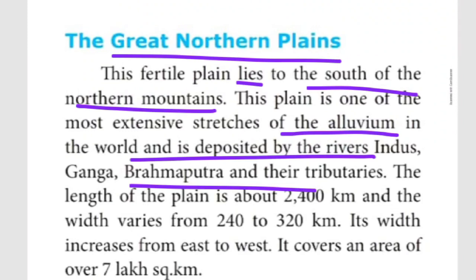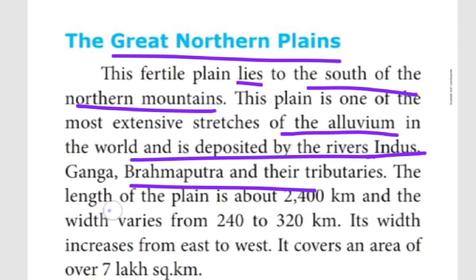Indus, Ganga and Brahmaputra and their tributaries, in the sense their sub rivers. Gomti, Gagra, Son, Betwa, these are the sub rivers of Ganga. Those rivers keep their sand over the northern Great Plains. In such a way this land was created, they are telling.